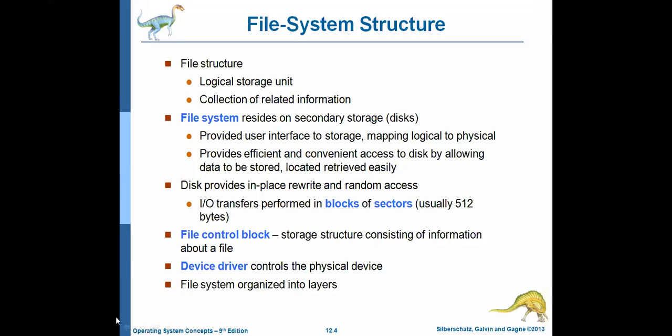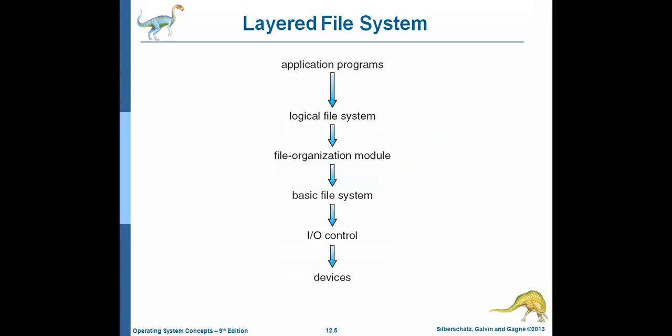Okay, and next, coming to the file system layered structure. As I told you earlier, the file system is organized into layers. These are the layers. The first one is the application program, and then the logical file system, then the file organization module, the basic file system, then IO control, and then devices.